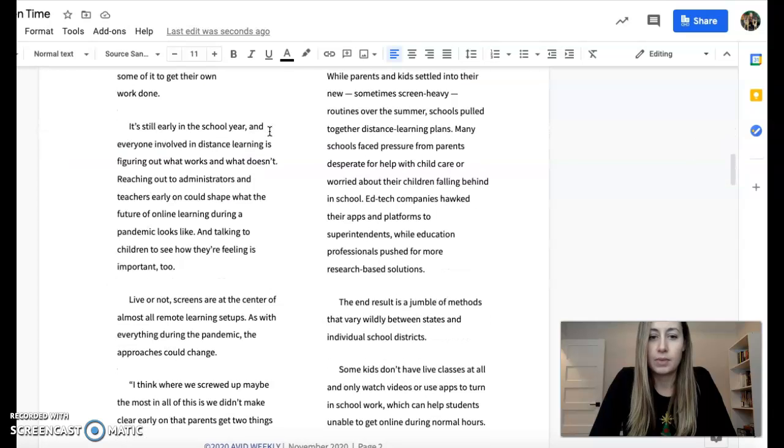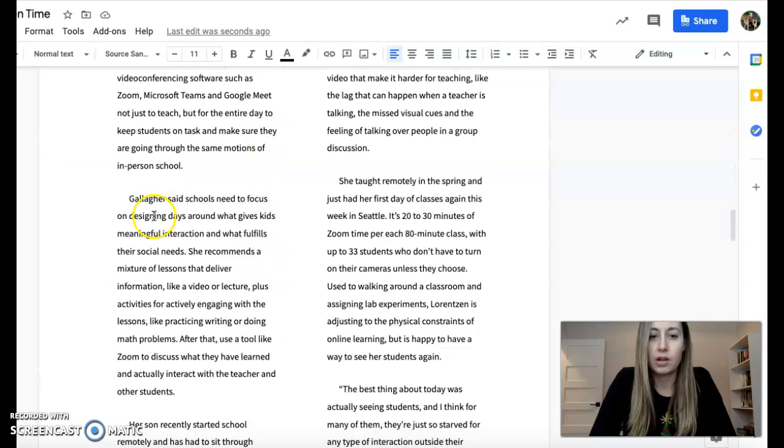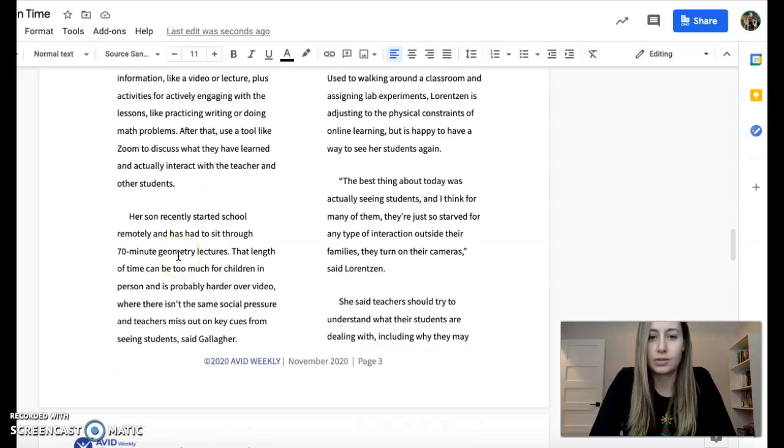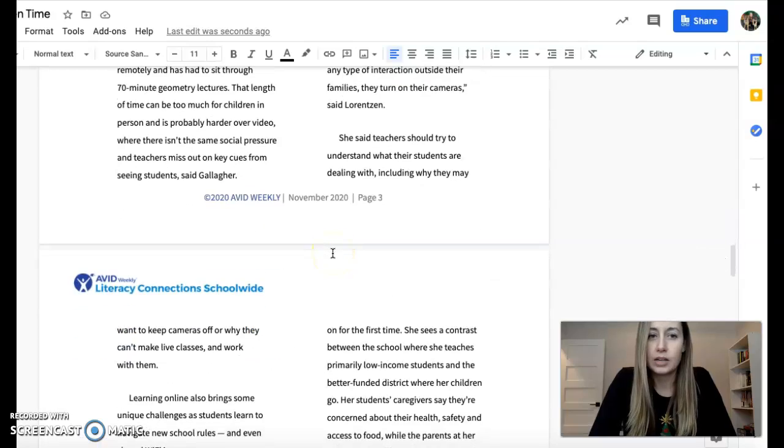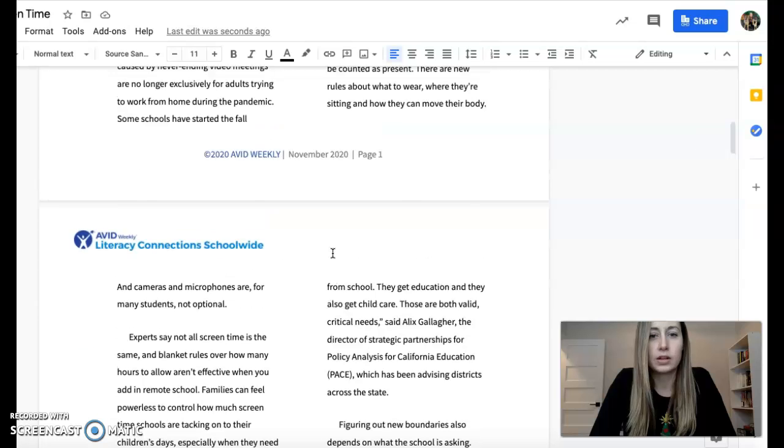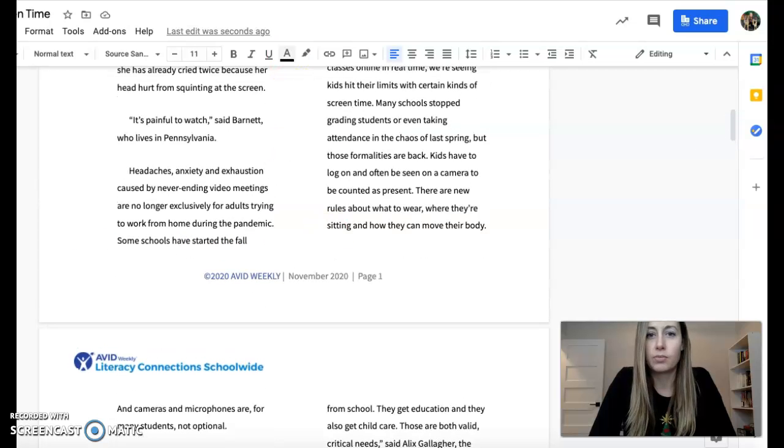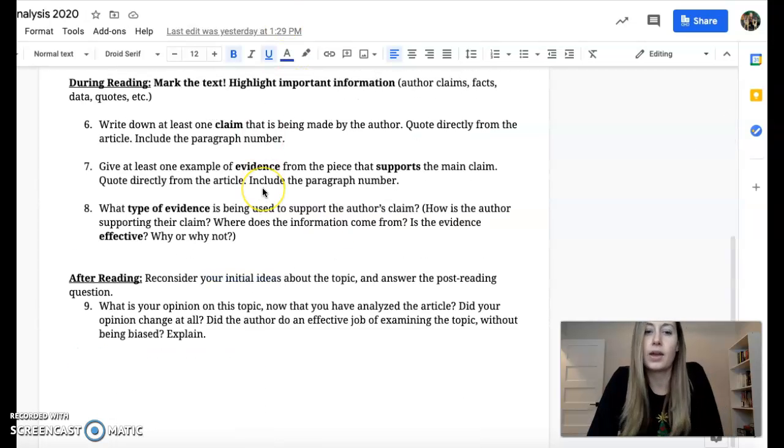It's only 6 pages, so it's not too long, and you can see it's double spaced. But go through and take your time reading it, take your time taking notes on it and highlighting, and look for the most important information, because then you're going to have to go back to this worksheet and answer some questions. Like the first one says, write down at least one claim. So one thing that the author is stating to be true. Is the author saying that too much screen time is bad? Are they saying it's good? Do they seem to be taking a side?